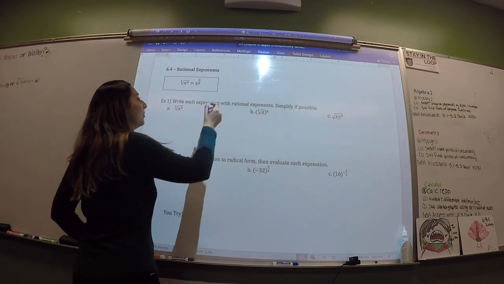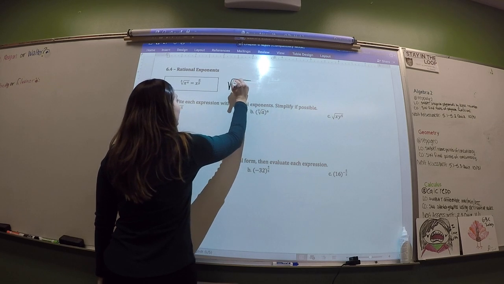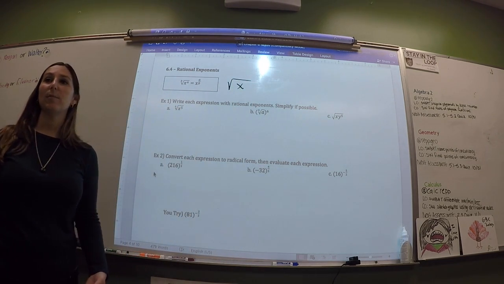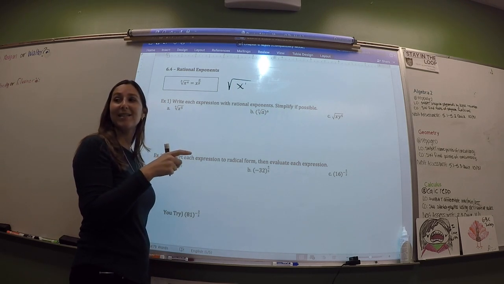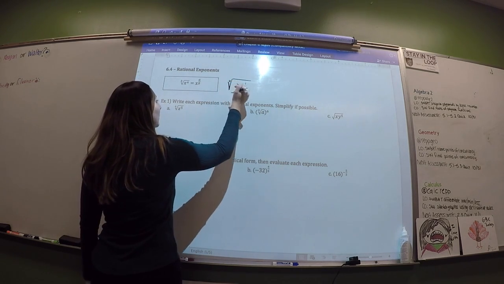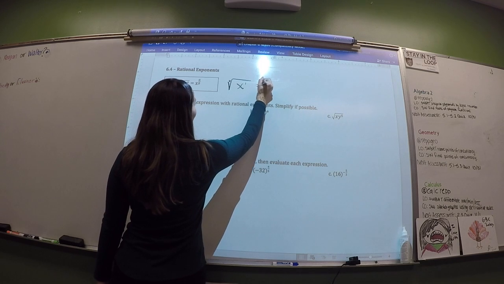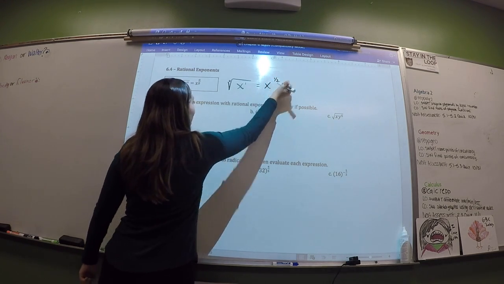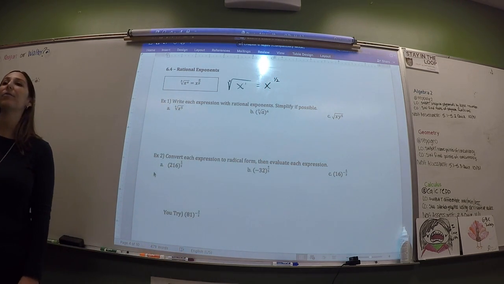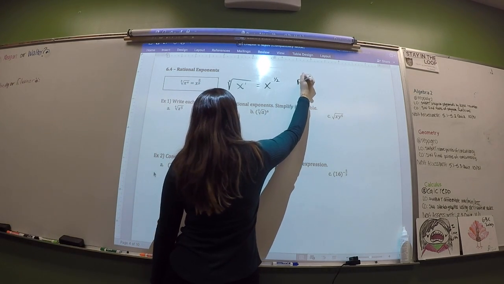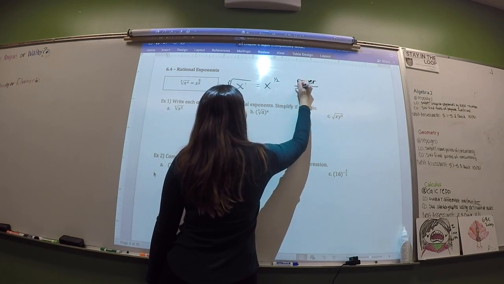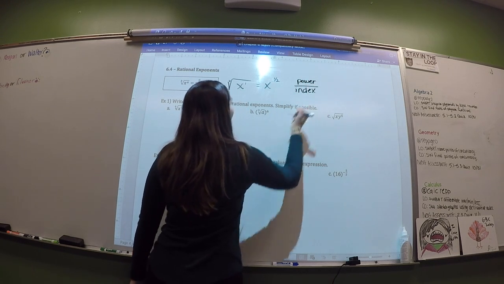So quick example, square root of x. There's a power there. It's hiding, but it's a 1. There's an index there. It's hiding. It's a 2. If I wanted to write the x with a rational exponent, I would write x to the power of 1/2. Power over index. And that is your exponent.